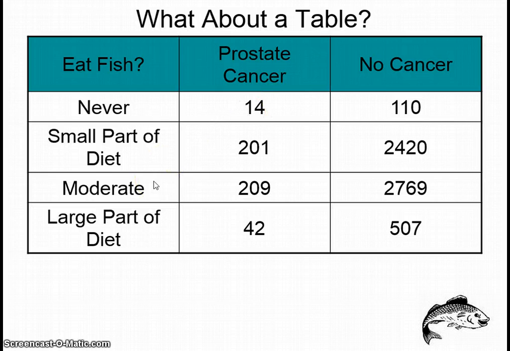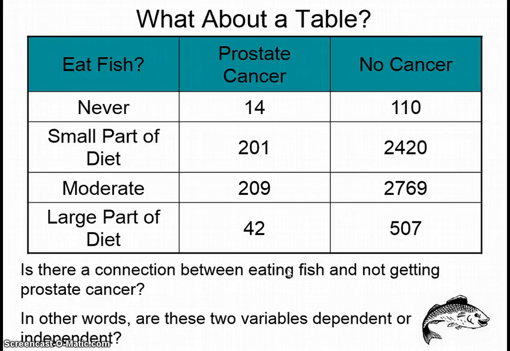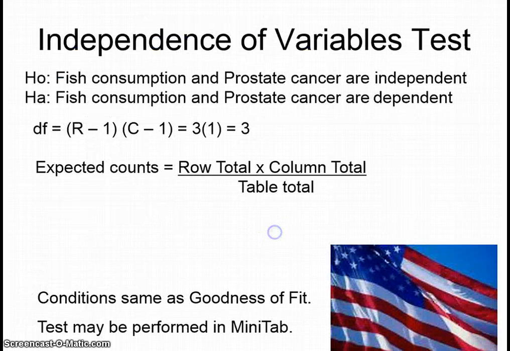This is more of a table. We don't expect these 2 to be the same. So we're not comparing one list to the other. We're comparing whether one variable has an effect on another variable. Are these 2 variables dependent or independent? Well, a chi-square test fits in here very well too.